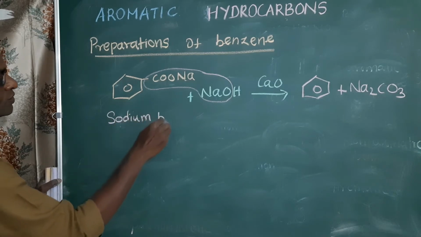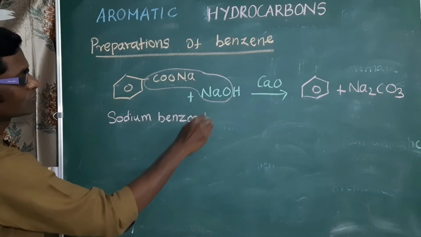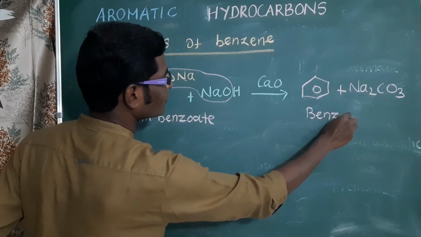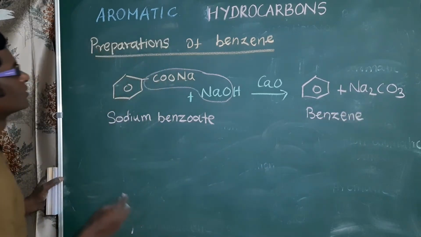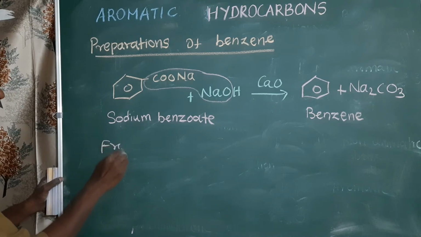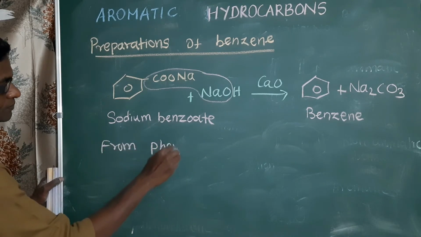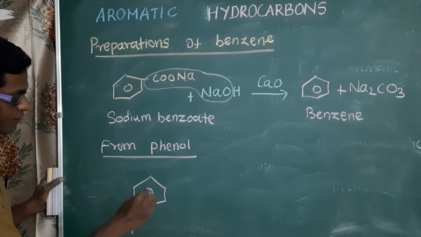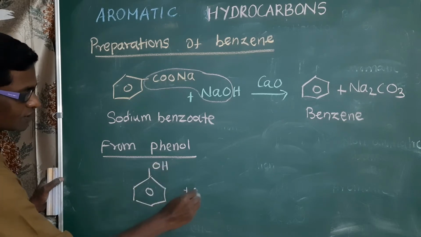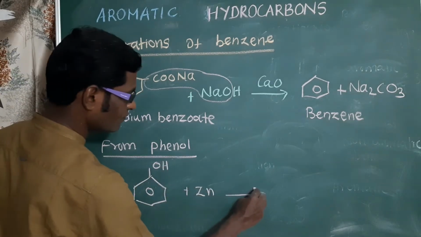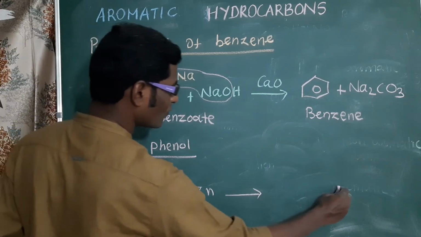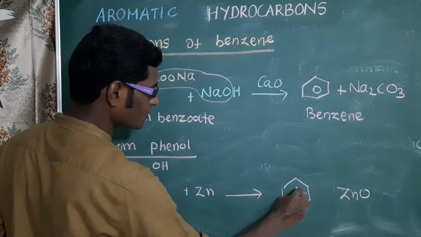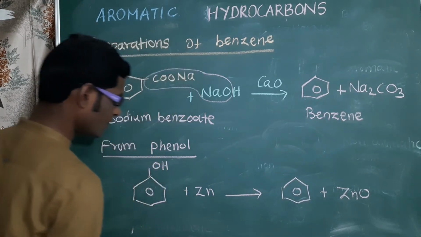When sodium benzoate is treated with soda lime, it forms benzene. Next method is benzene from phenol. When phenol is treated with zinc dust, zinc readily combines with oxygen to form zinc oxide. Phenol is reduced to benzene. Here the role of zinc is reducing agent.